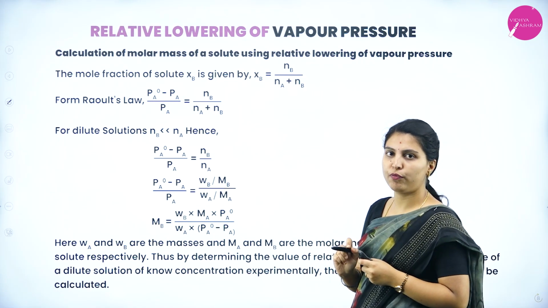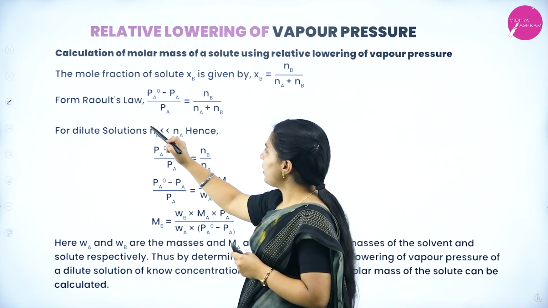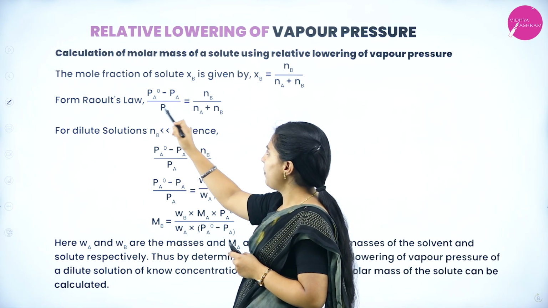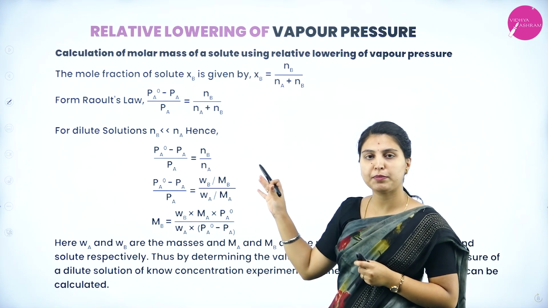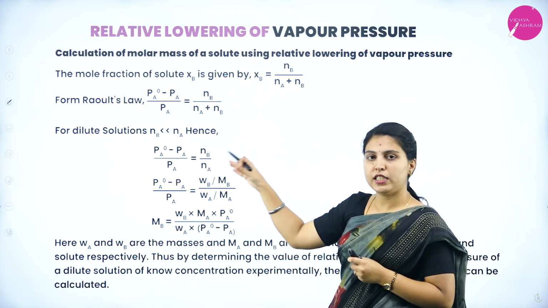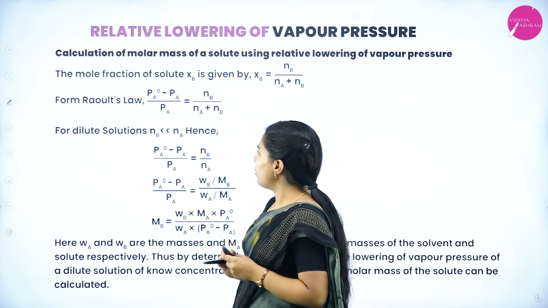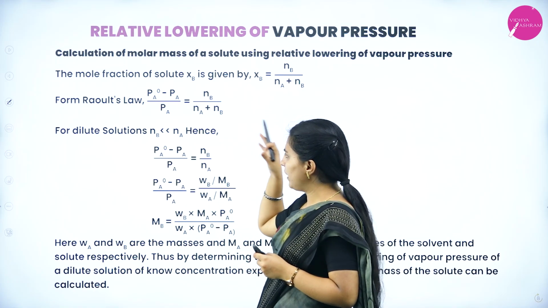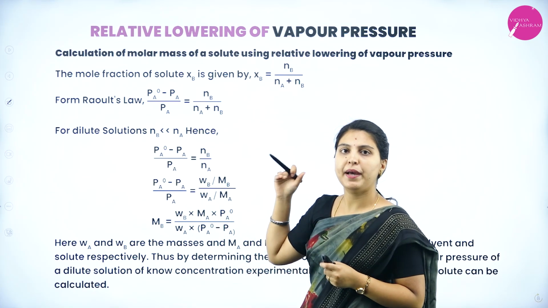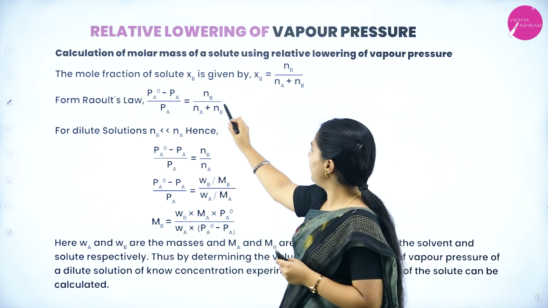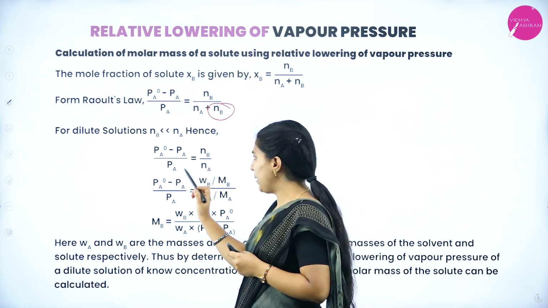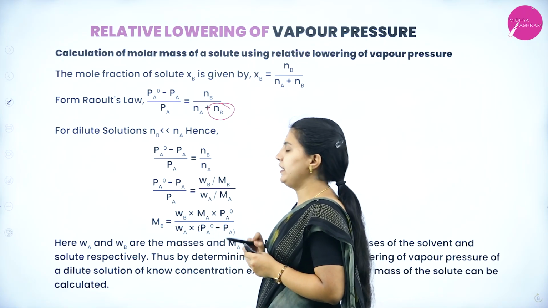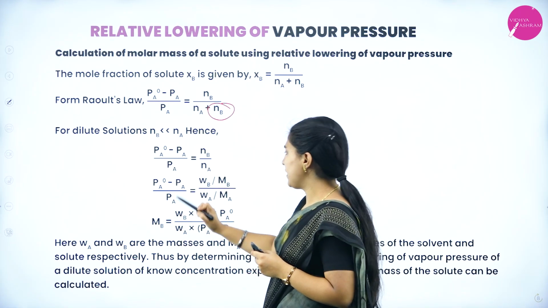For dilute solutions, Nb is very small compared to Na, so Nb will be neglected. Hence, (Pa0 minus Pa) divided by Pa0 equal to Nb by Na. The left hand side will remain as such.